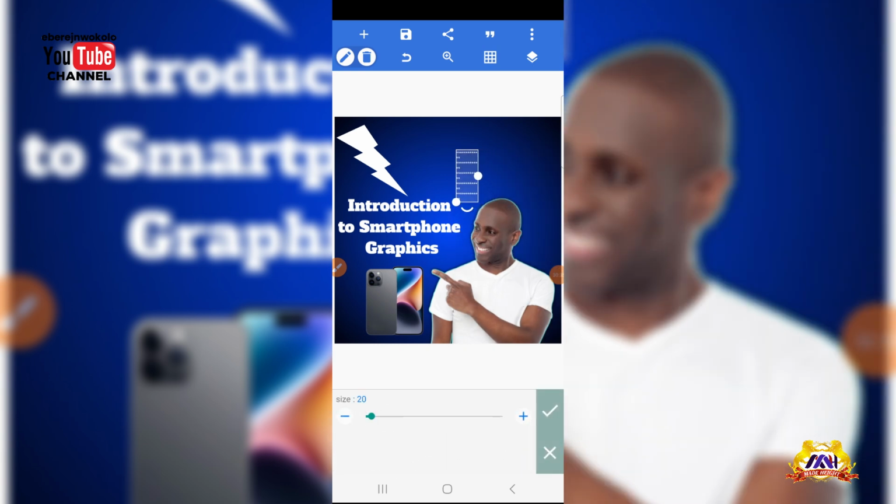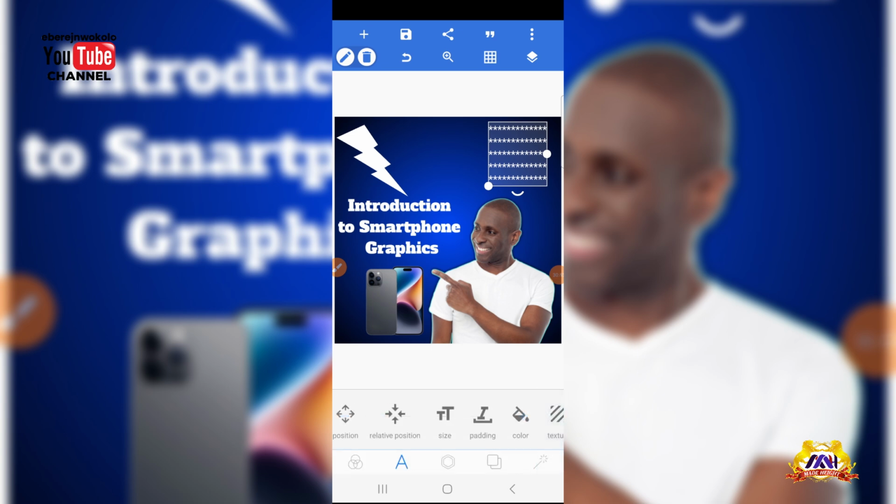Okay, I can reduce the size, I can extend it. I can stretch it. Okay, I think this is okay. And I can use my opacity.